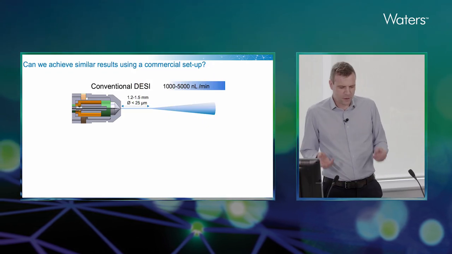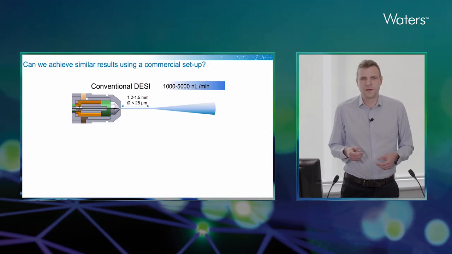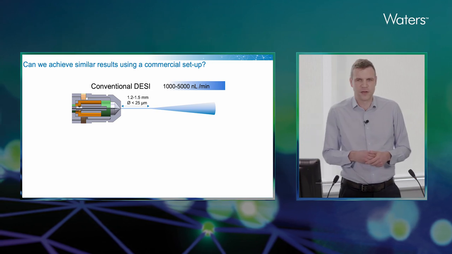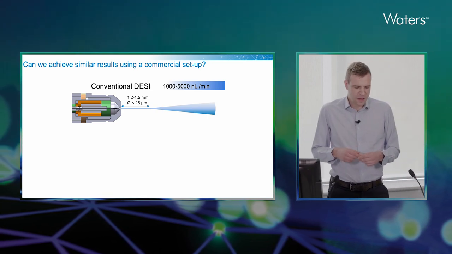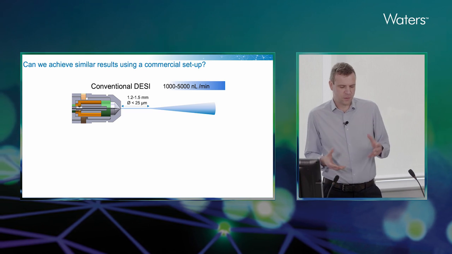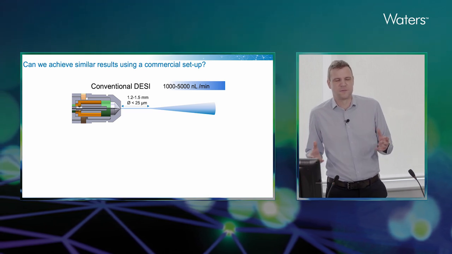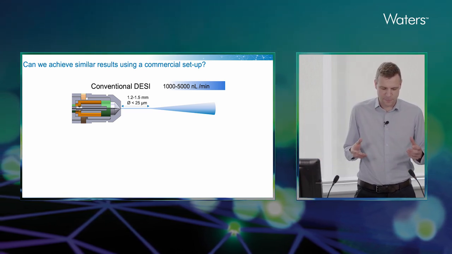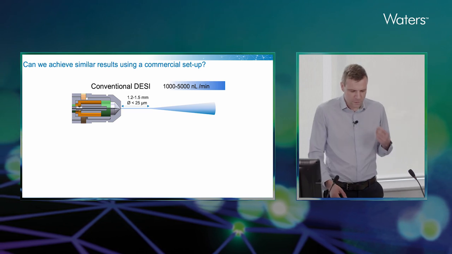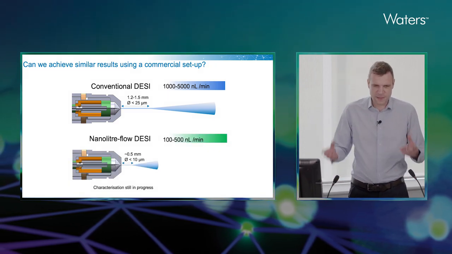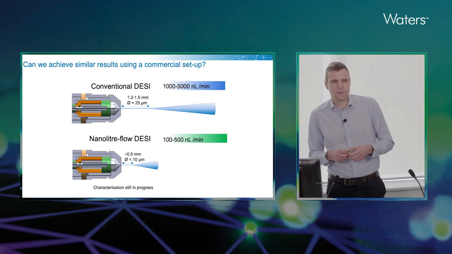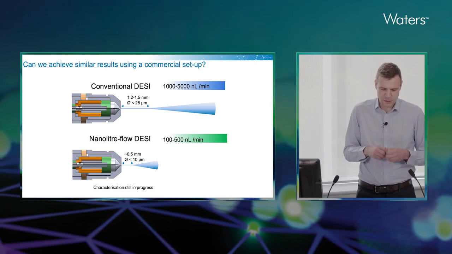So what is the low flow DESI really? So this is a view of the conventional DESI. So typically with conventional DESI, we'd be running around about 2 microliters per minute. And this, with the current sprayer technology, allows us to propagate a beam that's around about 20 micrometers in diameter. With the low flow DESI, what we're doing is reducing that solvent flow rate, and this allows us to produce a much narrower beam around about 10 micrometers across.